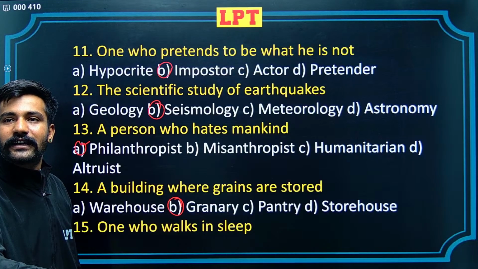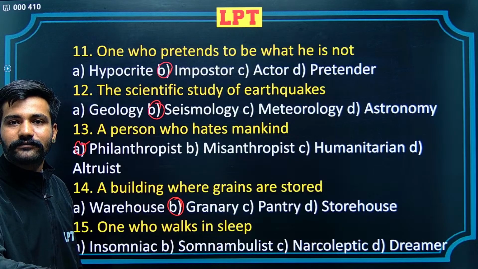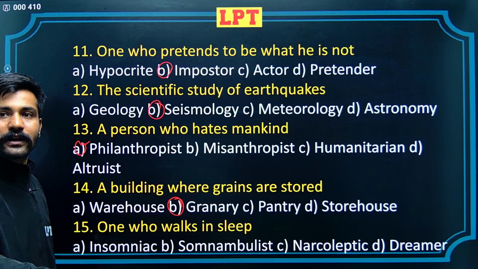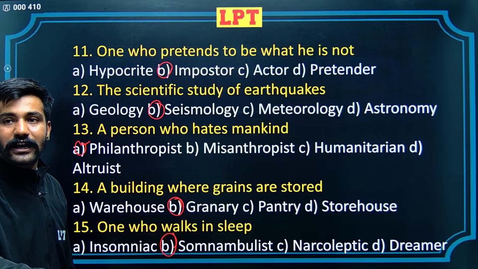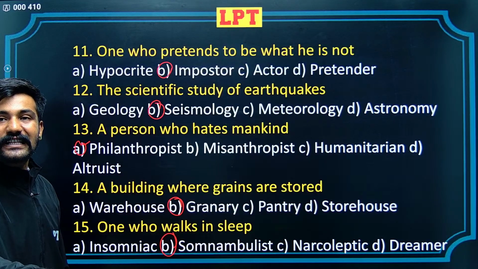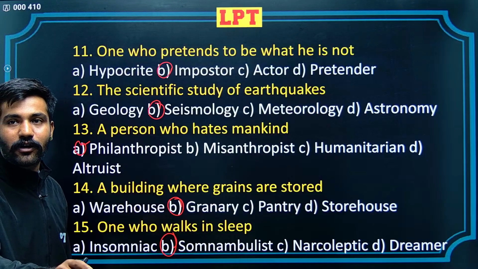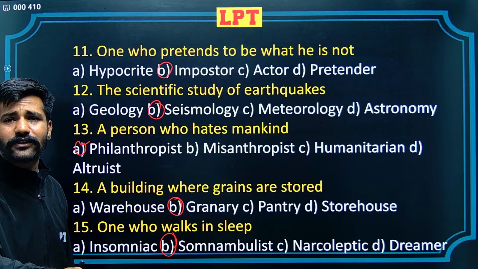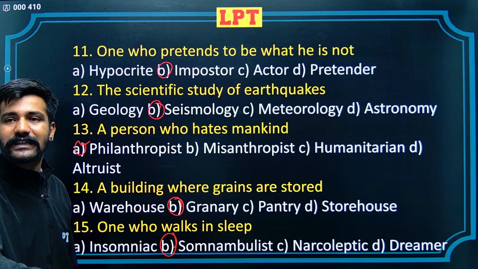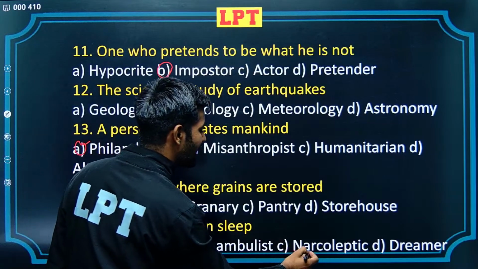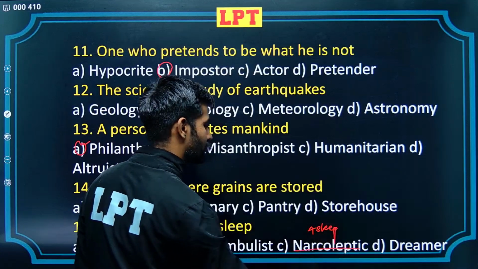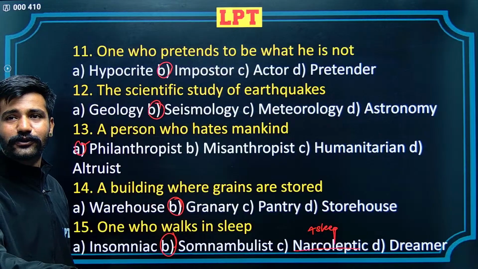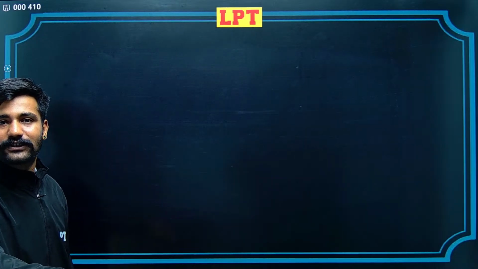Okay. Next is someone who walks in sleep. Second alternative, somnambulist, is the correct alternative. The word somnum refers to sleep. Insomnia is a disease, or I believe an issue with somebody sleeping. Narcoleptic is someone who readily falls asleep. D is dreamer, someone who often dreams is a dreamer.